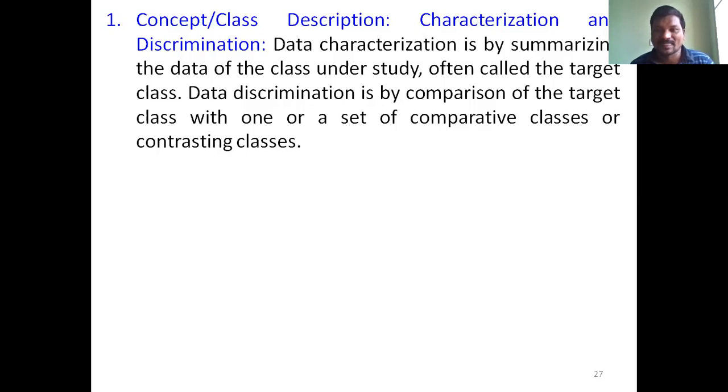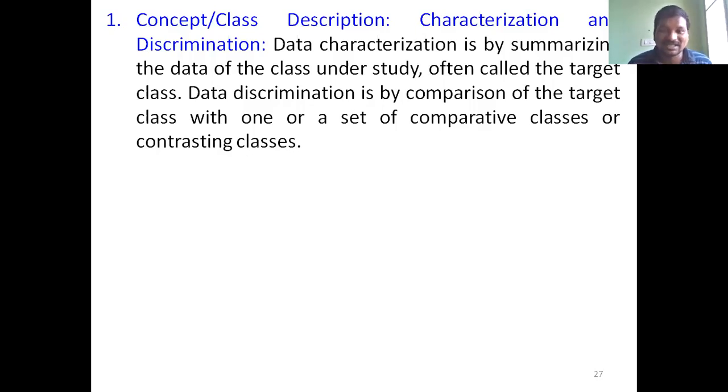Another important one is attribute oriented induction, used to perform the summarization of data. Other methods are pie chart, bar chart, and multi-dimensional data cube. These are all used to summarize the data. That means the main thing here is the summarization of data of the class under the study, which is called the target class.